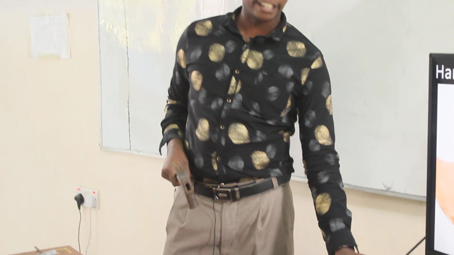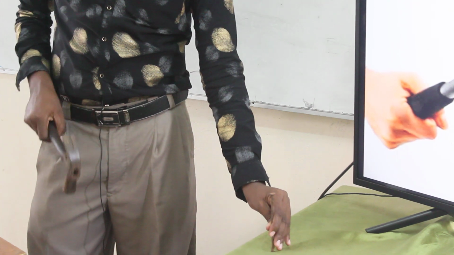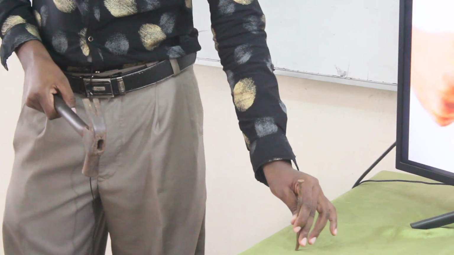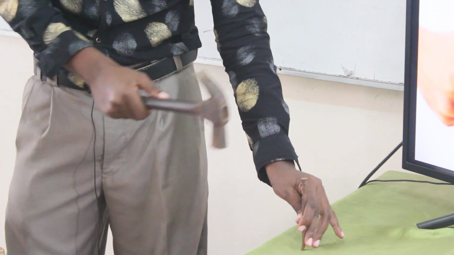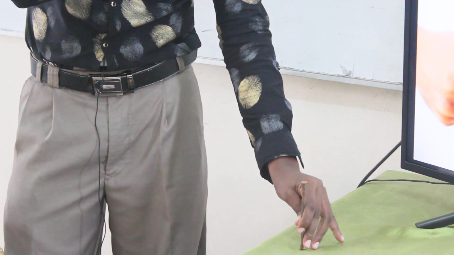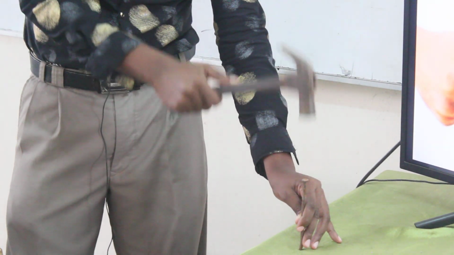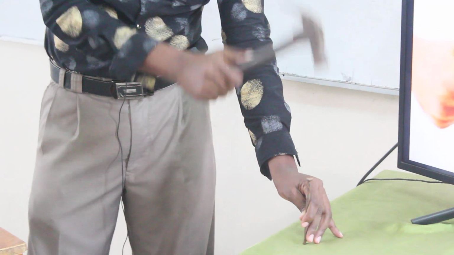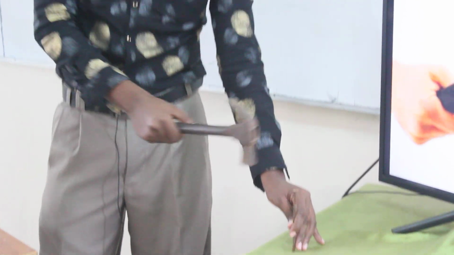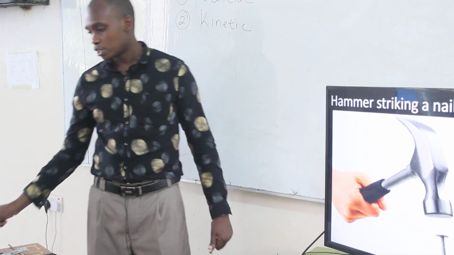As you can observe here, I have the nail and I have the hammer. If I place the nail there, the nail is not moving. The nail has potential energy. But when I start moving the hammer, because kinetic energy is energy in motion, as I move the hammer to strike the nail, it changes. The nail remains there stationary, potential energy, but the hammer moves down, it has kinetic energy. As I strike the nail, there is mechanical energy. That is why you can see, because energy is the ability to do work, the nail sinks down into the table.